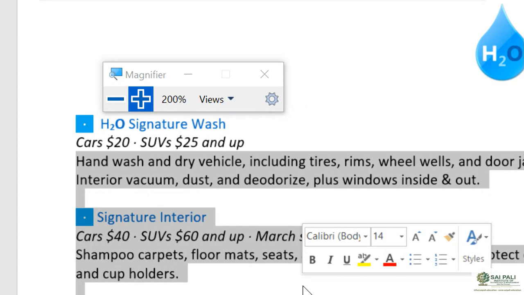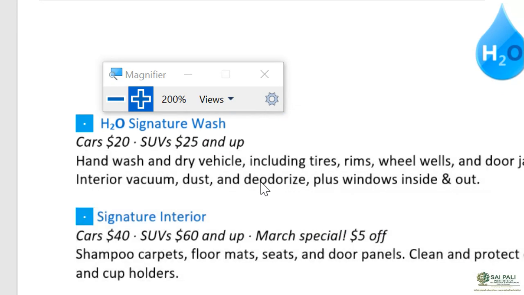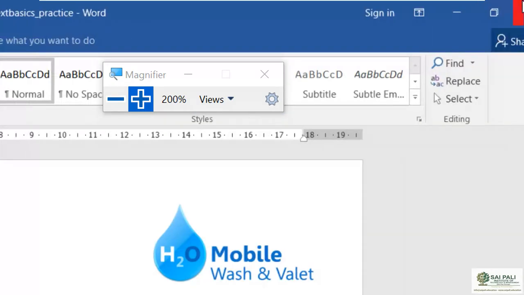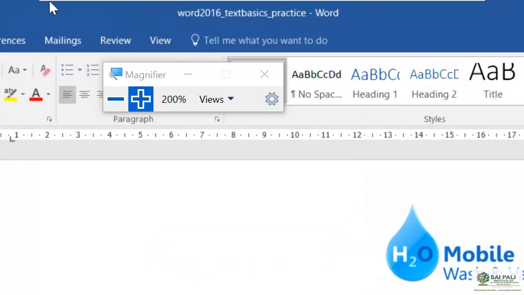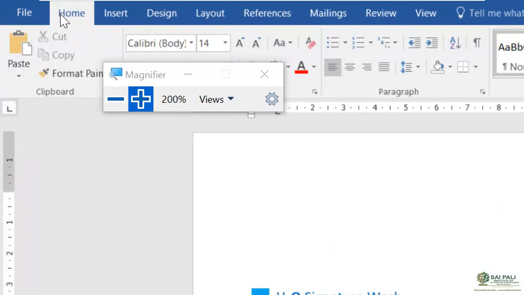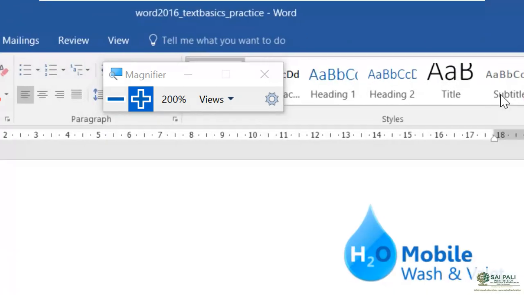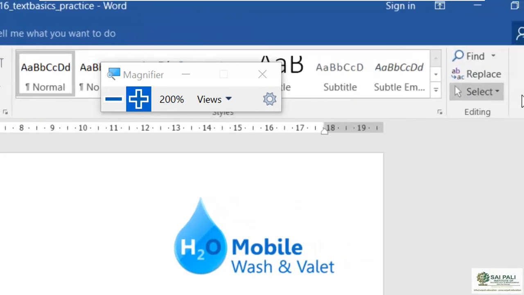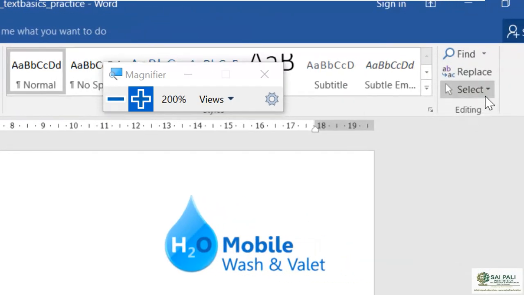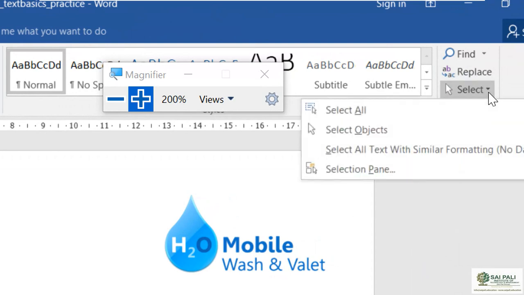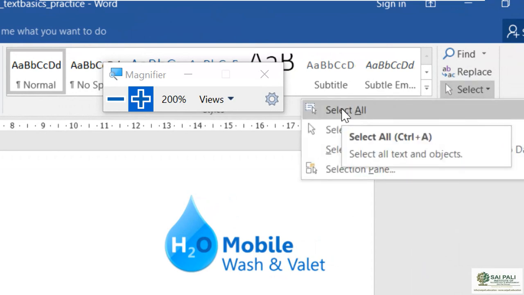Or if I want to select the whole text in my document, then I can go to this home tab. I click on the home tab. At the end of the right side of the ribbon, in the editing group, I have the select option. On that select option, I have select all. So when I click on select all, it will select all the text in the document.